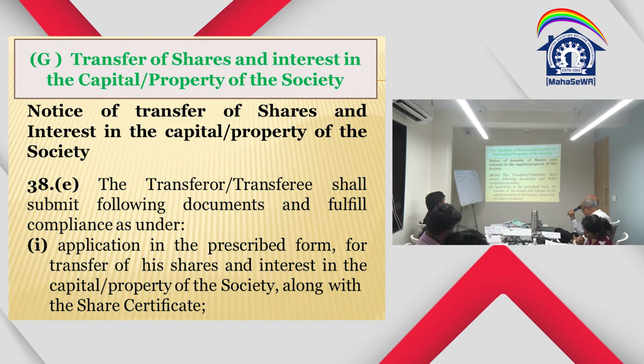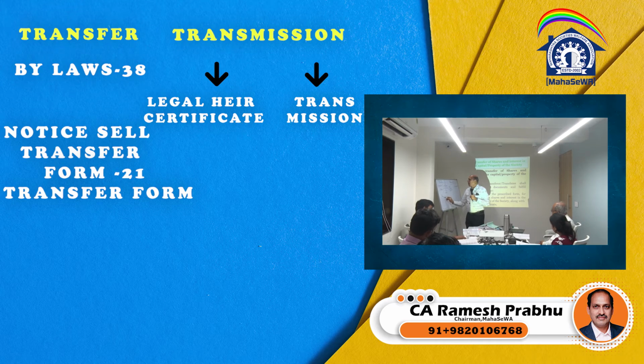Similarly, the transferor and transferee shall submit the following documents and fulfill compliance as under. What are the documents? Application in the prescribed form for transfer of interest in the capital property, along with the share certificate. First and foremost, this is form number 21 and 22. What is form number 21?